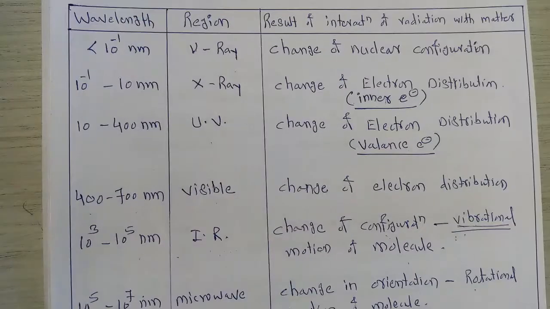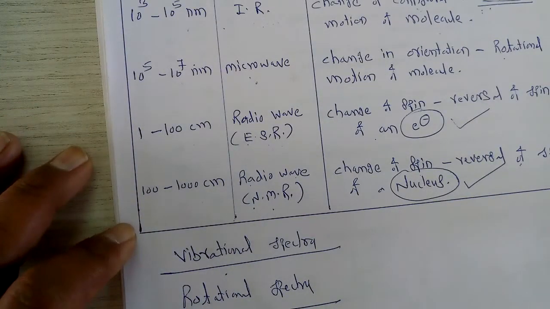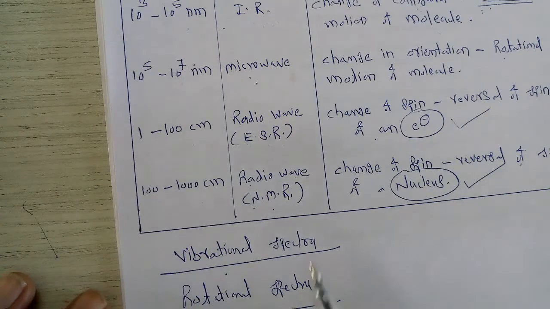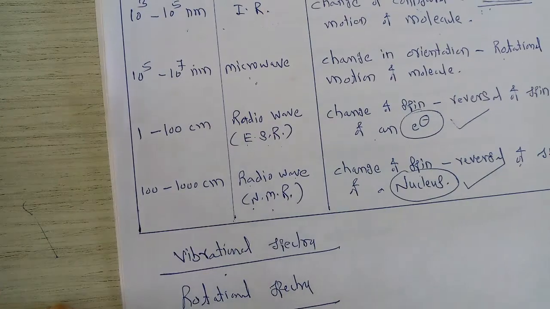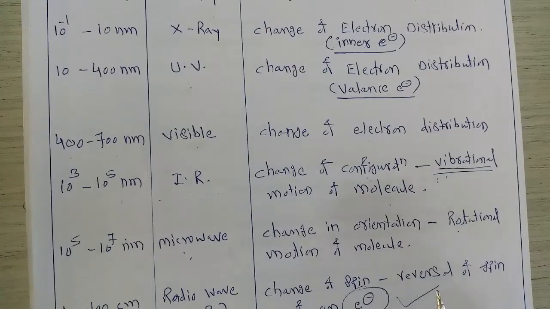By these interactions, we get different types of spectra, such as the vibrational spectra and rotational spectra, obtained due to interaction of matter with IR radiations or microwave radiations respectively. So this is regarding the different regions of the electromagnetic spectrum.